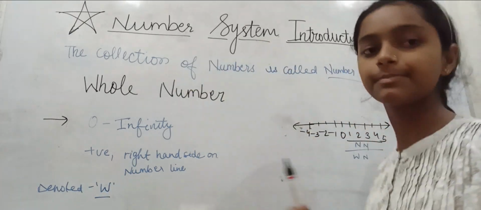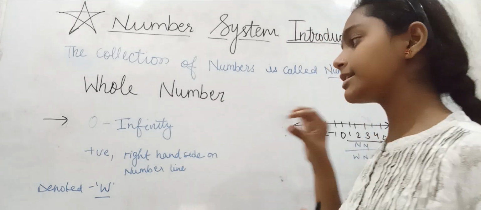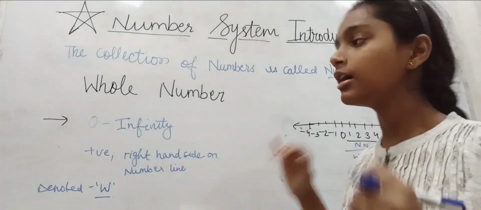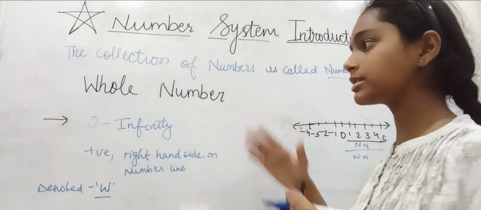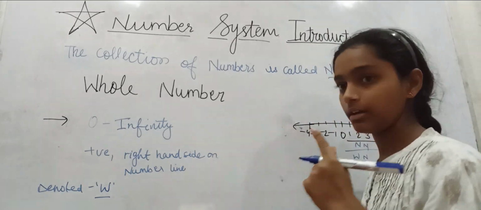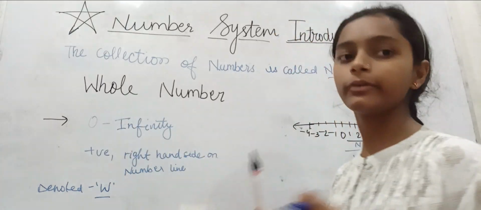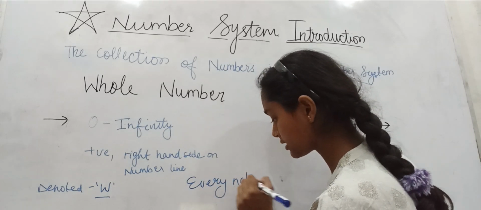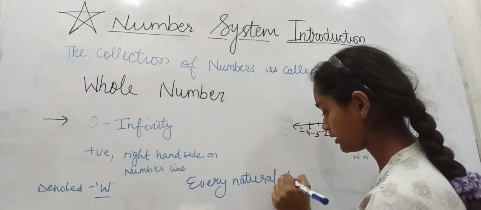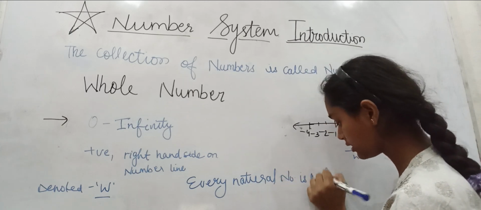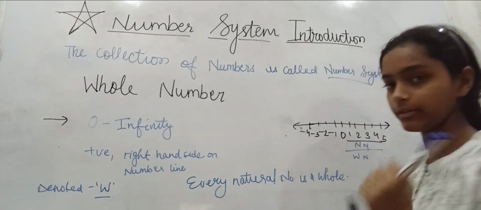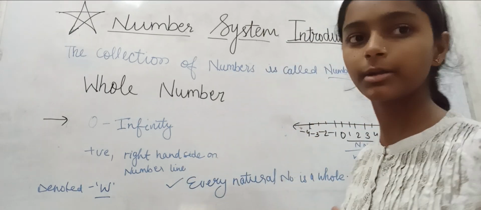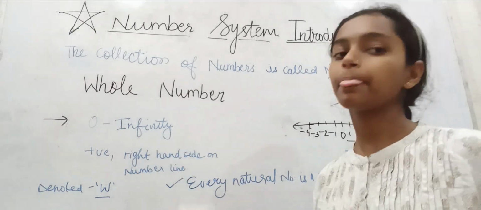So what is the difference between natural numbers and whole numbers? As they end in infinity, they are positive and lie on the right hand side also. The difference between natural numbers and whole numbers is that natural numbers start with 1 and whole numbers start with 0. So you can say that every natural number is a whole number, but it cannot be reversed. You cannot say that every whole number is a natural number because 0 is not a natural number.